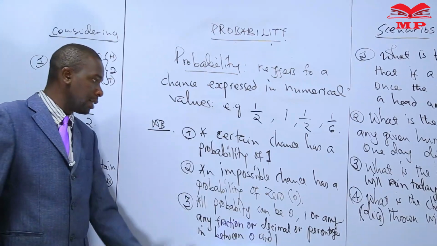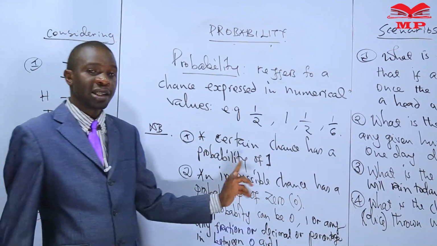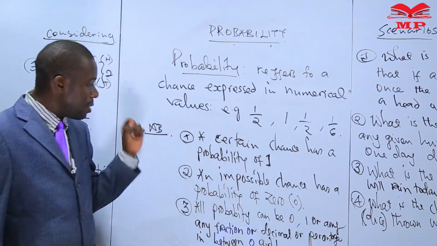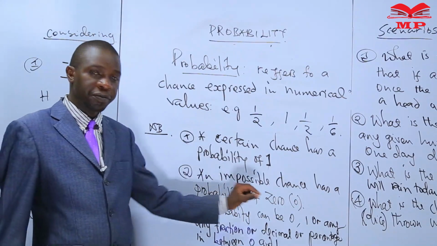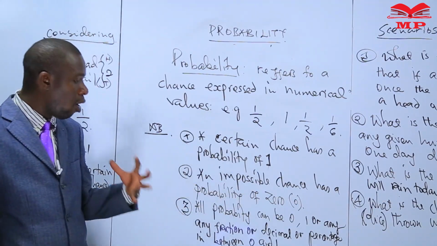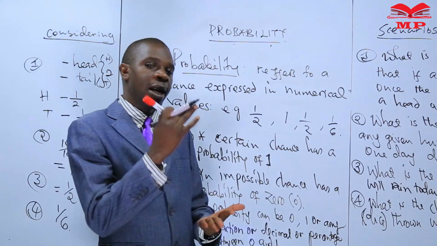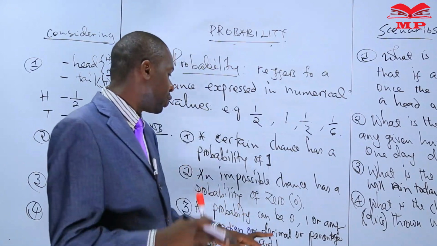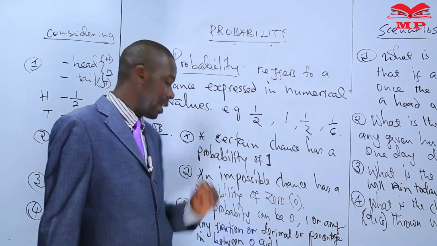These are the 3 things that are very important. A certain chance has a probability of 1, an impossible chance has a probability of 0, and all probability can therefore only work in the range between 0 and 1.